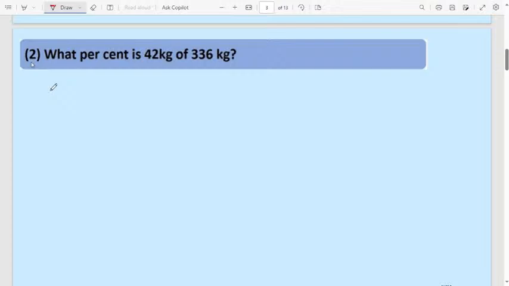What percentage is 42 kg of 336 kg? Here, comparing two quantities, both units must be the same. If they are not the same, you have to convert the units into the same unit. Then only you can compare any quantities. Otherwise you cannot find the percentage. What percentage of 336 is 42? They are asking the percentage, therefore into 100.